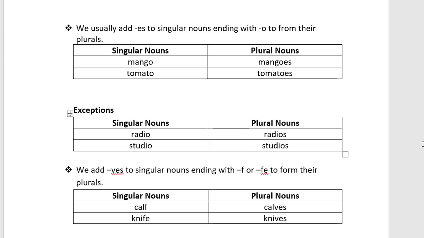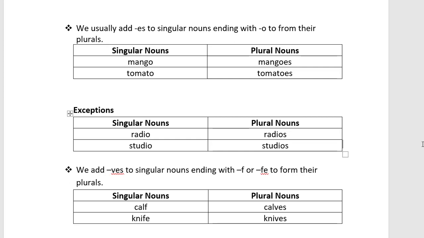If you see the first example, that is calf, and the second one is knife. In both words you see, the first word calf has an end letter F and knife has an end of FE. Here I removed F and added VES: calves, and knife becomes knives. You see it is very simple. Whenever the end of the word is F or FE, you need to remove the F and put VES. That's it, nothing big deal here.